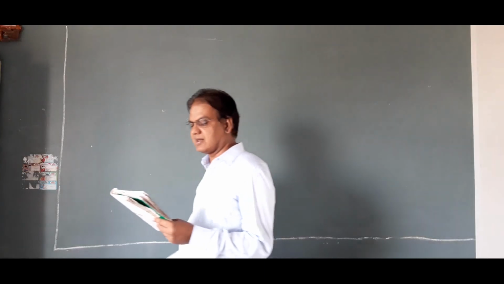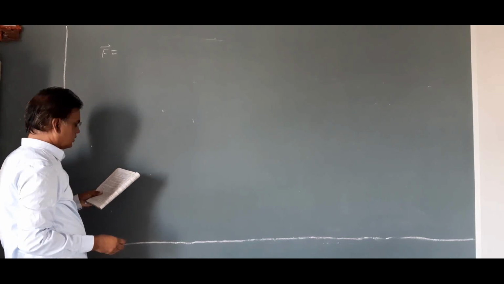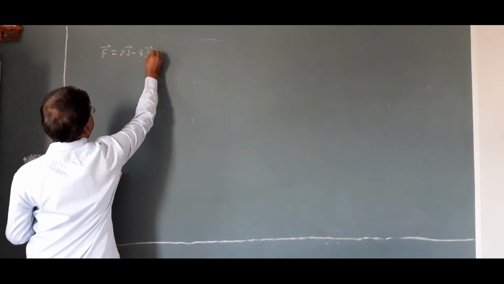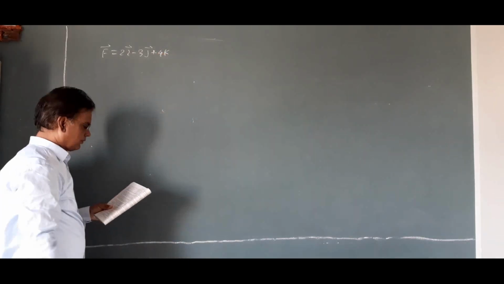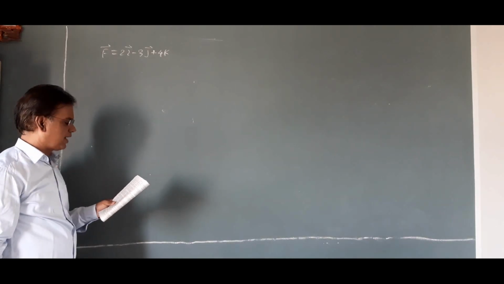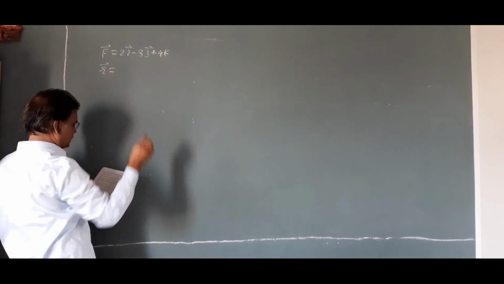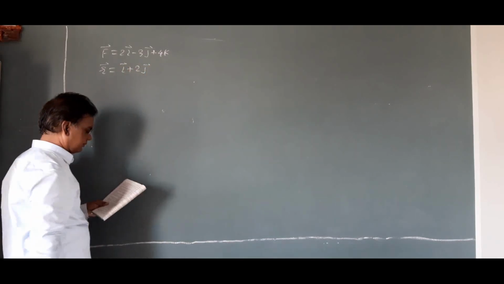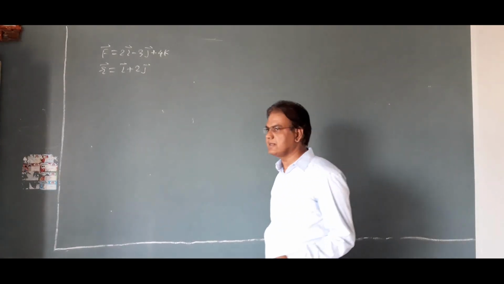A force F vector equal to 2i minus 3j plus 4k acts on a particle whose position with respect to the origin of an inertial reference frame is r vector equal to i plus 2j. Find the torque acting on the particle and calculate its magnitude.